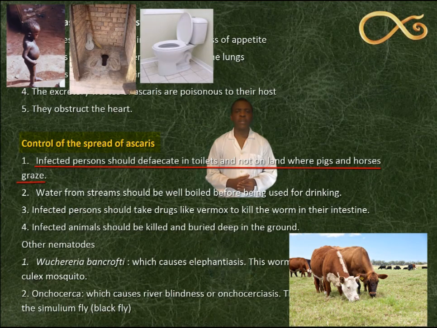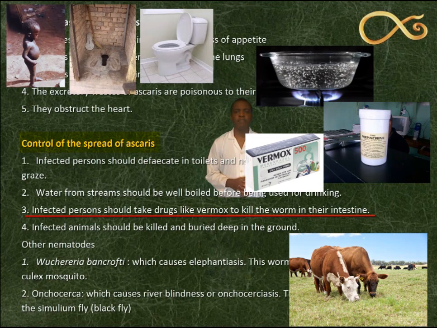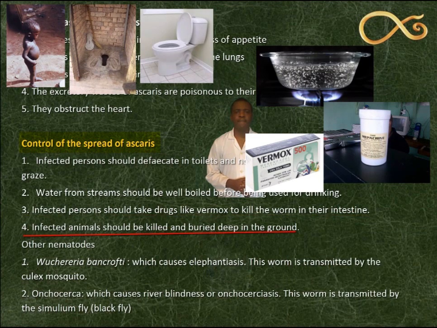Control of the spread of Ascaris. Infected persons should defecate in toilets and not on land where pigs and horses graze. Water from streams should be well boiled before being used for drinking. Infected persons should take drugs like Vermox to kill the worm in their intestine. Infected animals should be killed and buried deep in the ground.